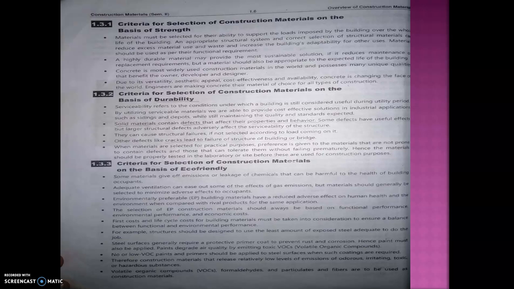Then, criteria for the selection of construction material on the basis of durability: as we say, it should be durable, meaning it should be lifelong usable. The first point, serviceability, refers to the condition under which the building is still considered useful during the utility period. By utilizing serviceable materials, we are able to provide cost effectiveness.